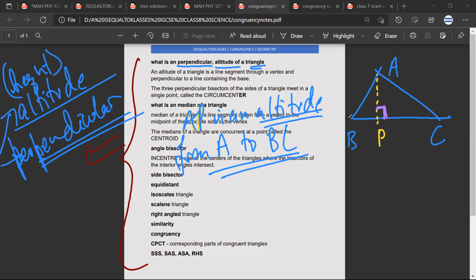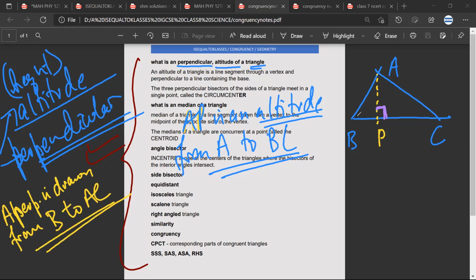So they can also say, for example, in the same question, that a perpendicular is drawn from B to AC. What that will mean is that I have to draw this perpendicular from B to AC, and this angle is 90 degrees.